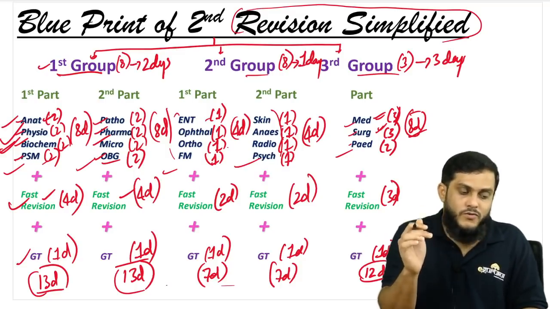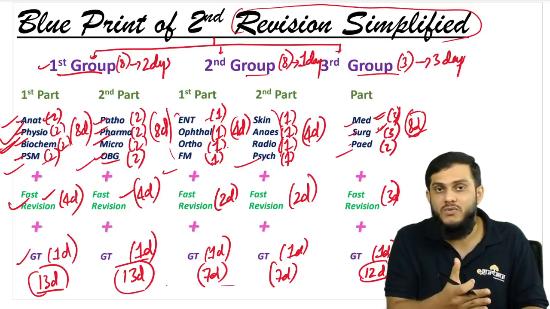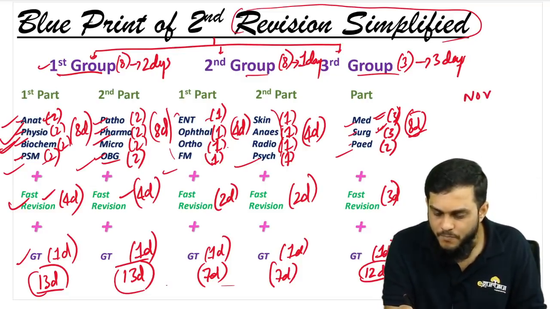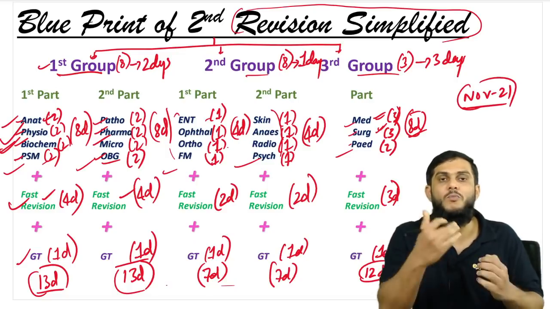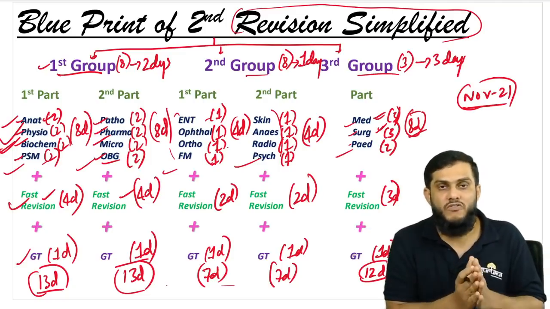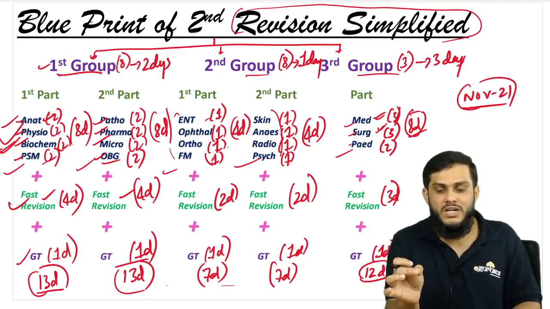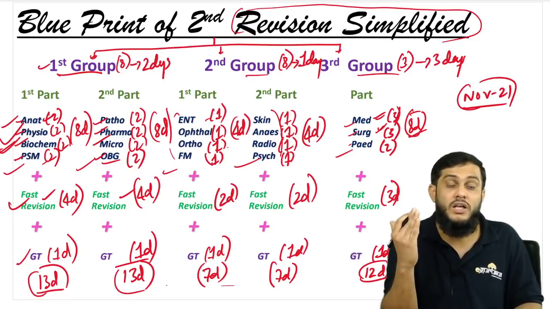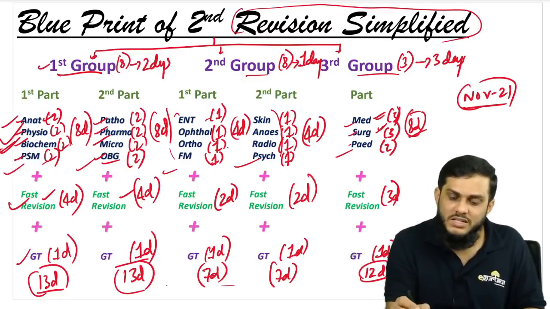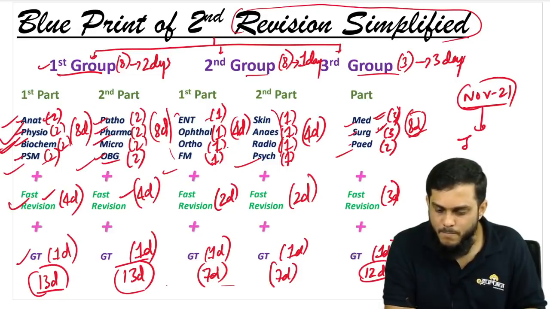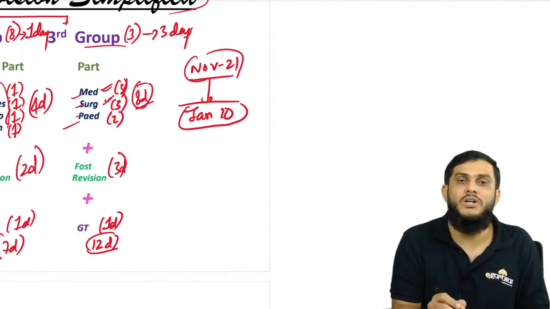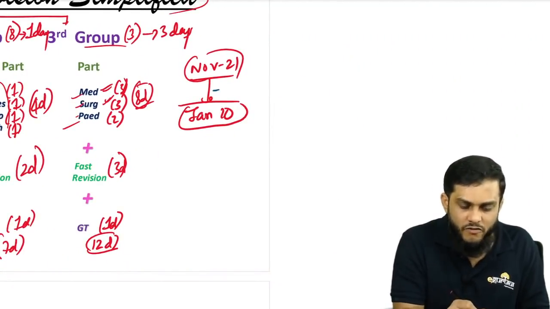Now INICET was on November 20th, right? If you start from November 21, November 21 is over, sir. Today is November 22, and it is also about to end. I know that, but consider you start from November 21: 10 days of November, 31 days of December, so 41, then 10 days of January. So till January 10, you are going to get 50 days.